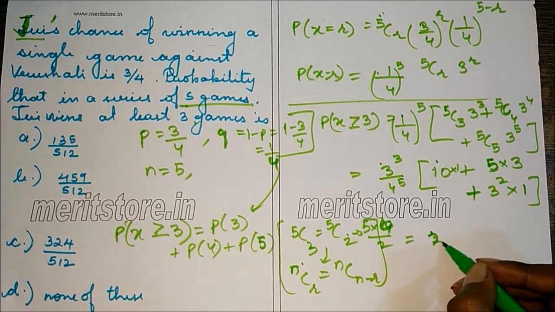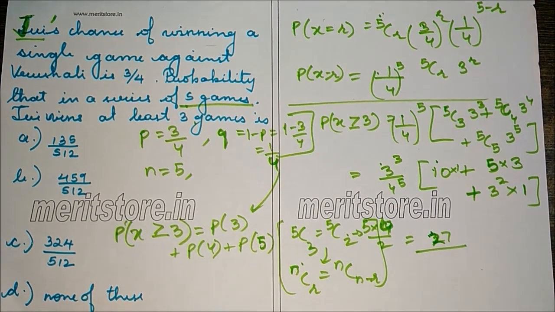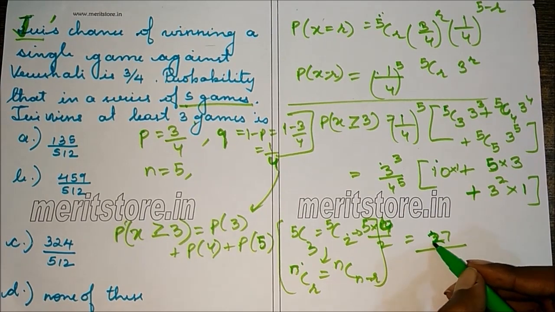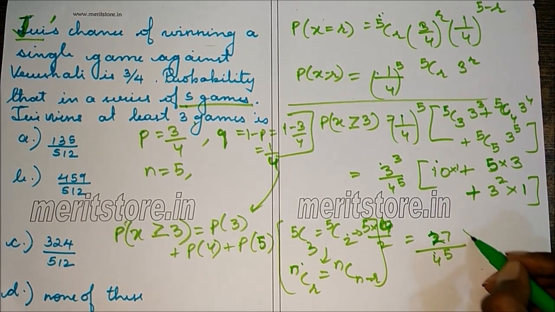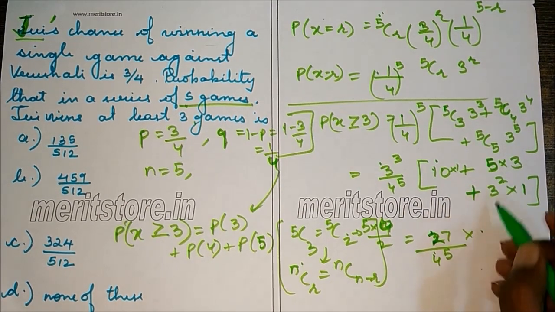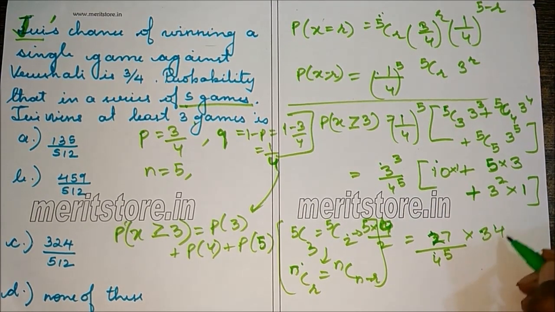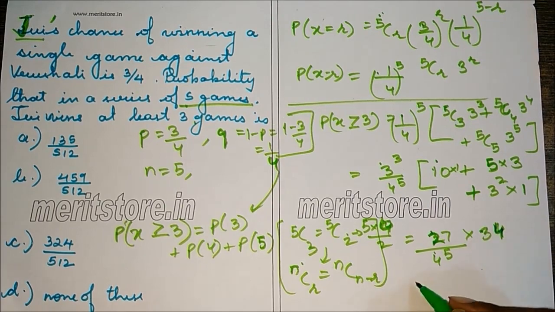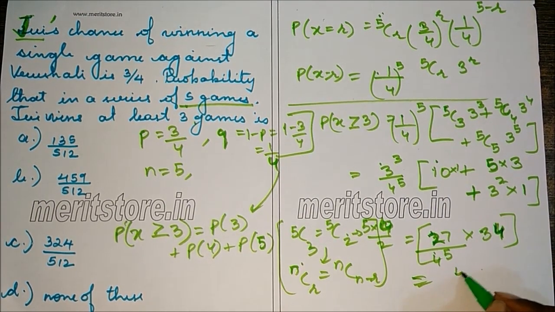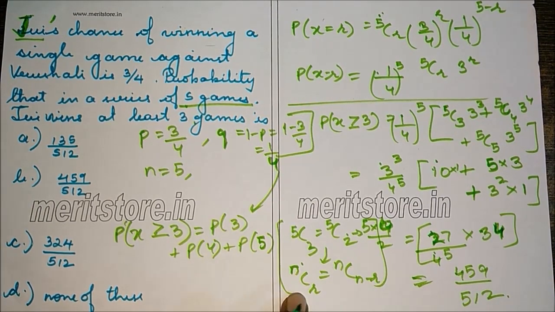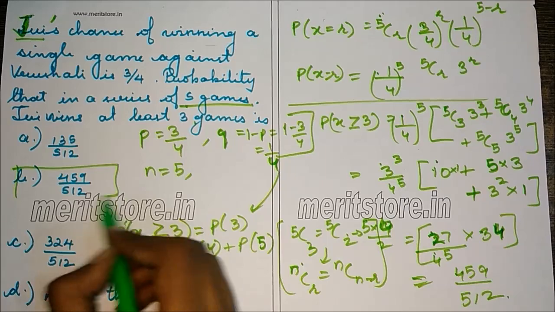So this is 3 cube, that is 27, by 4 raised to 5, into the sum of these terms, which is 34. So solving this further, we finally get 459 by 512, which is option B.